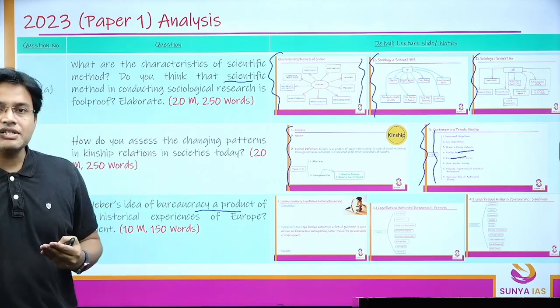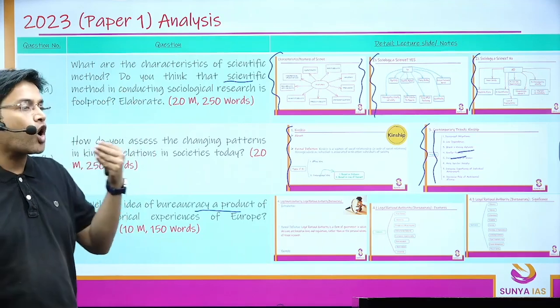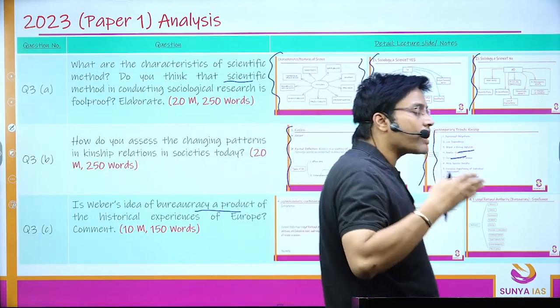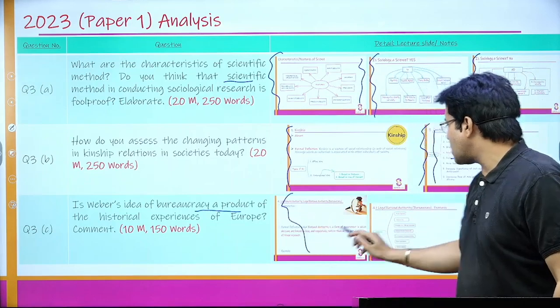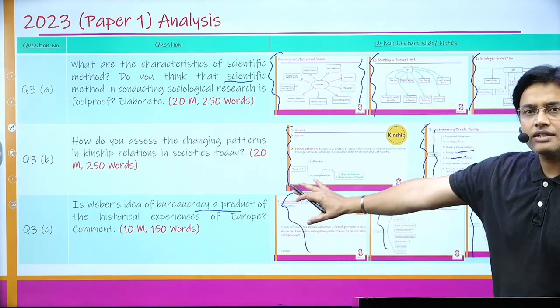In this capitalistic economy, various organizations are more efficient, more organized. Their output is increased. Why? Because there's a bureaucracy manning the whole organization. All those things I've talked about: legitimate authority, legal rational authority, features, significance. You can use it to answer such a question.